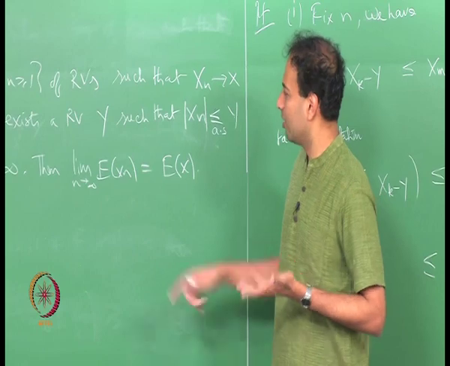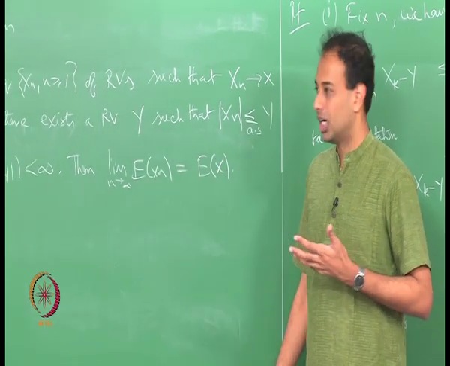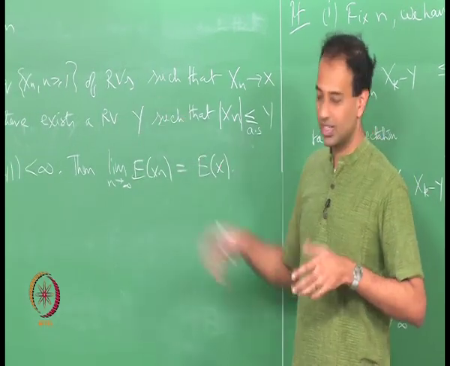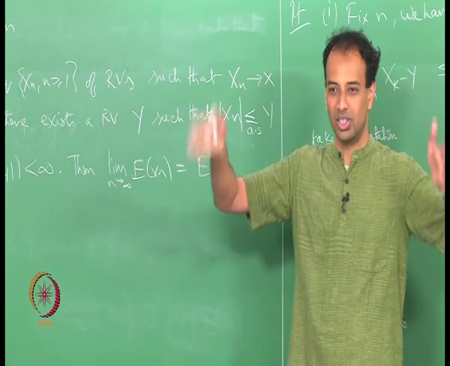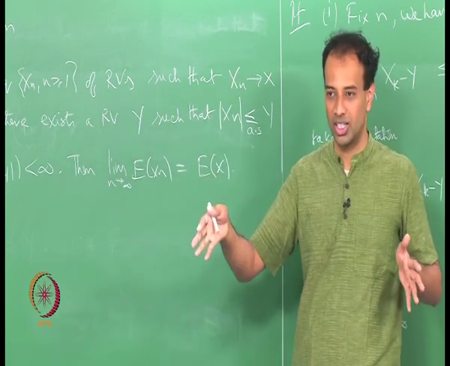And the dominated convergence theorem, often you apply it for bounded random variables. So, if the x n's are for example uniform random variables or something which is bounded almost surely, right, which